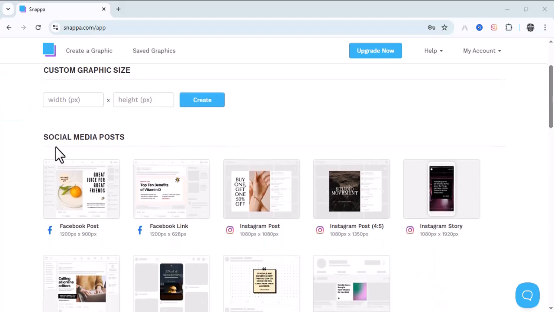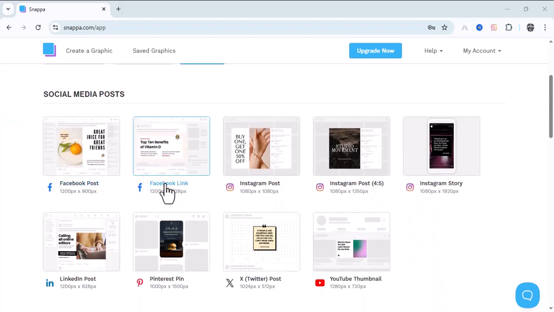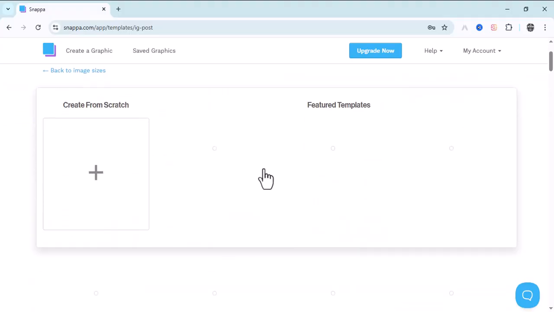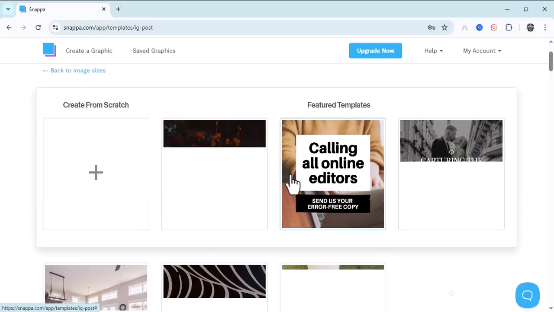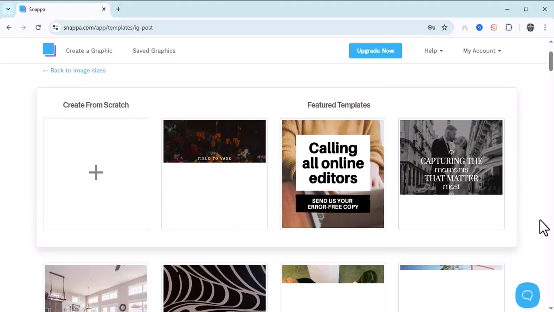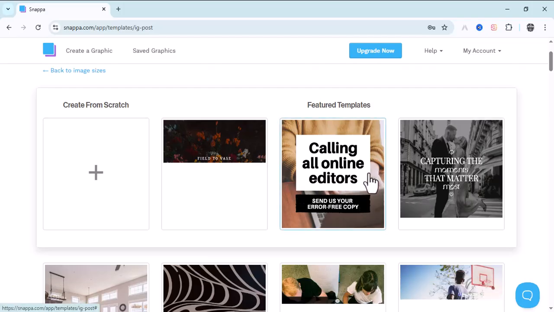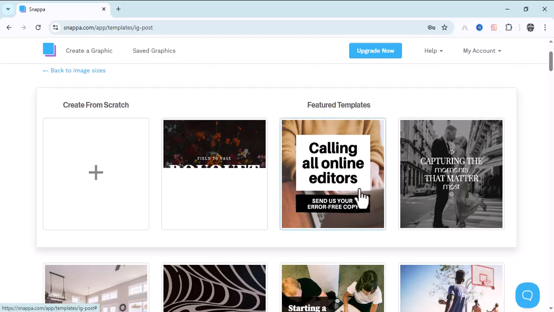As you can see here, social media posts, whether Facebook posts, Facebook link, Instagram post, and all. All these things are templates. So you can literally upload your templates and earn. Now let's check out Facebook post. You're going to see tons of templates right here. You can literally use this template to create your video. You can also upload your own template like all these people, and when someone uses your template, you can literally earn for it guys.